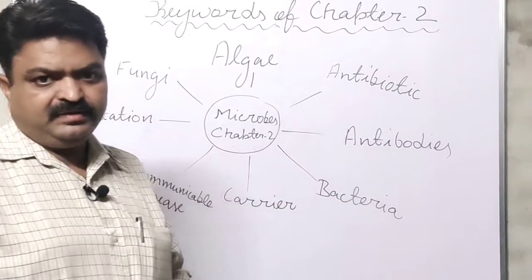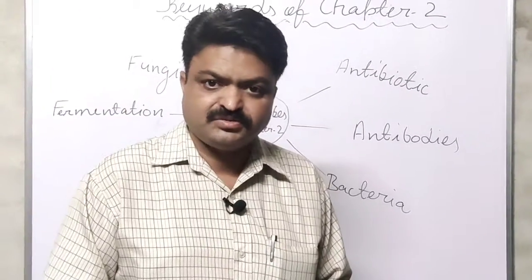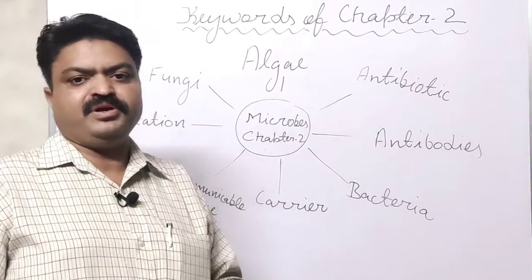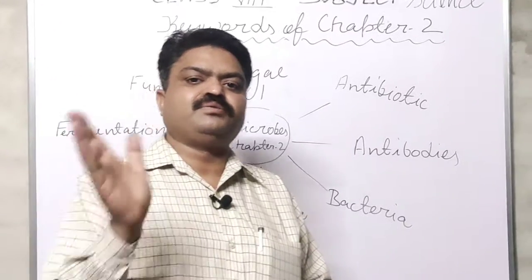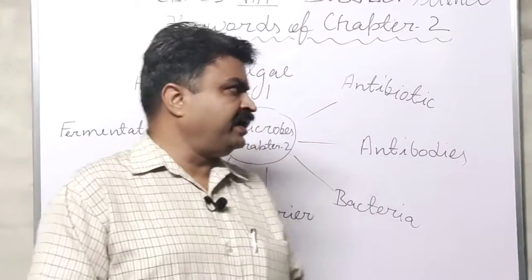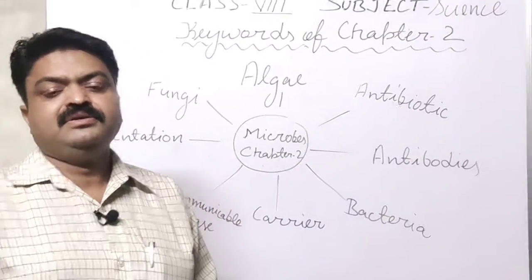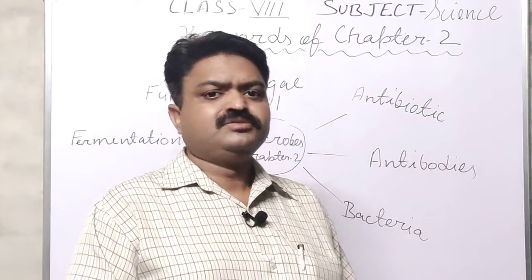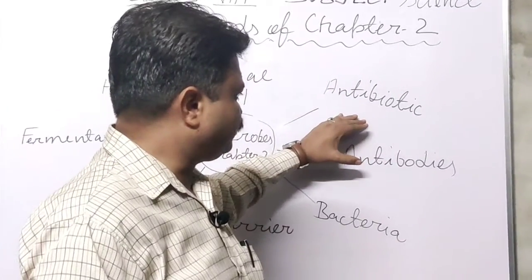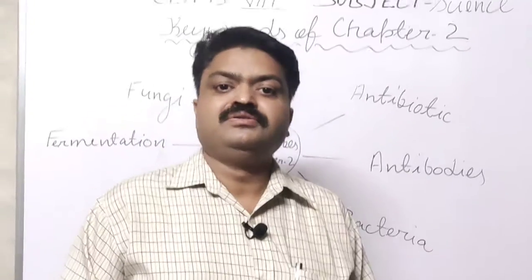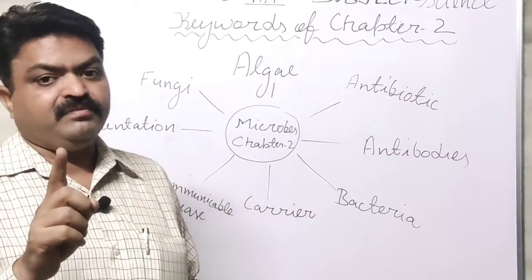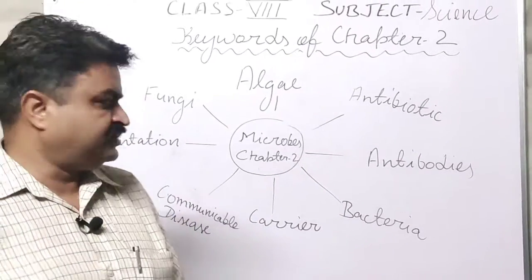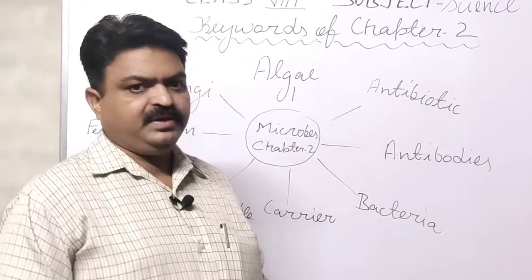Now we come to antibodies. Antibodies are particular structures that are formed due to the presence of antibiotics inside our body, and they fight against a particular pathogen. There are many antibiotics like penicillin, azithromycin, streptomycin. All the antibiotics produce antibodies in our body, and those antibodies fight against the particular disease.